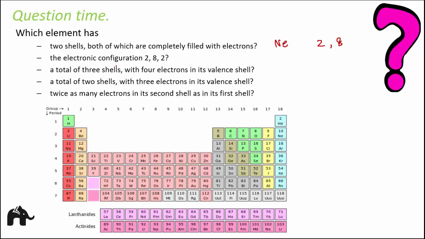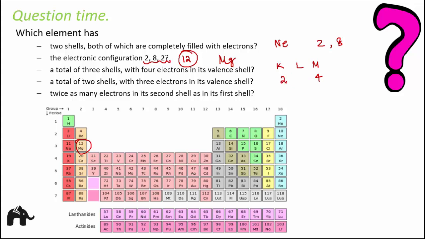Both are filled. Which element has electronic configuration 2, 8, 2? If you sum this up, it is 2 plus 8 plus 2, that is 12. So the element with atomic number 12 is magnesium. A total of 3 shells with 4 electrons in its valence shell. So total 3 shells, that means K, L, M, and the valence shell has 4 electrons.